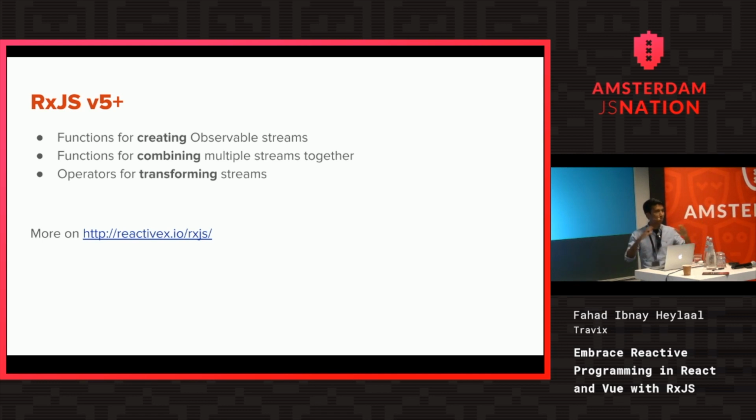Then you can also use functions like merge and concat for merging multiple streams into a single stream. Then you can subscribe to it once and just deal with it. And then there are operators for transforming the streams. For example, if you're into functional programming, you would know about map, filter, reduce, things like that. So you can do all of that now asynchronously with streams.